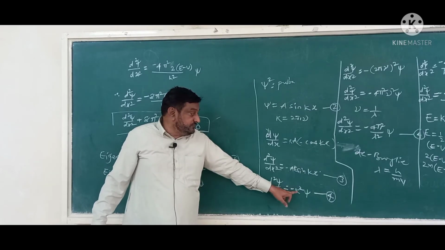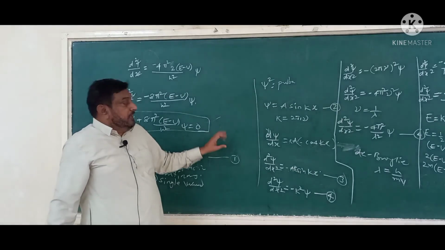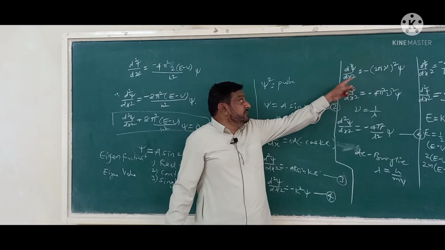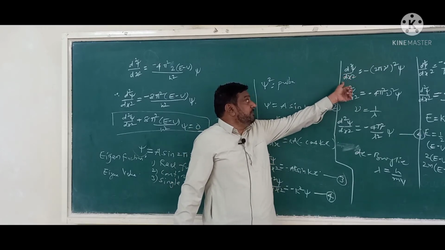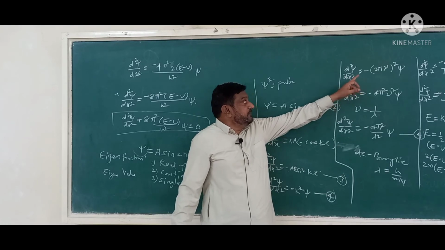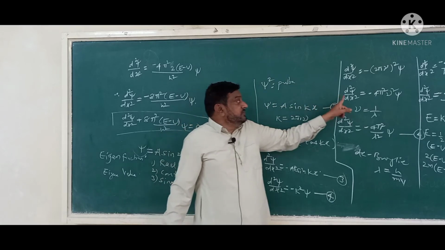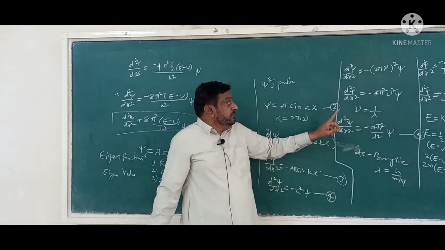We have taken k as 2 pi mu, so if you substitute that, d square psi by dx square equals minus 2 pi mu square into psi, or rearranging, minus 4 pi square mu square psi.